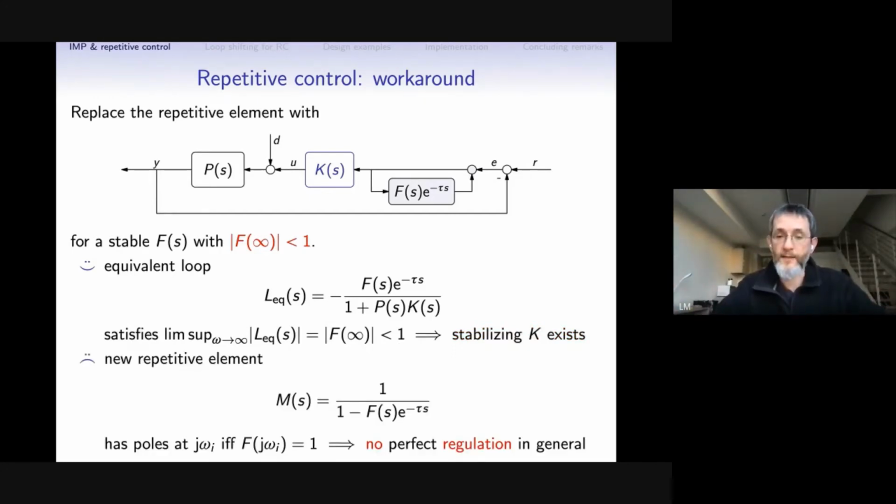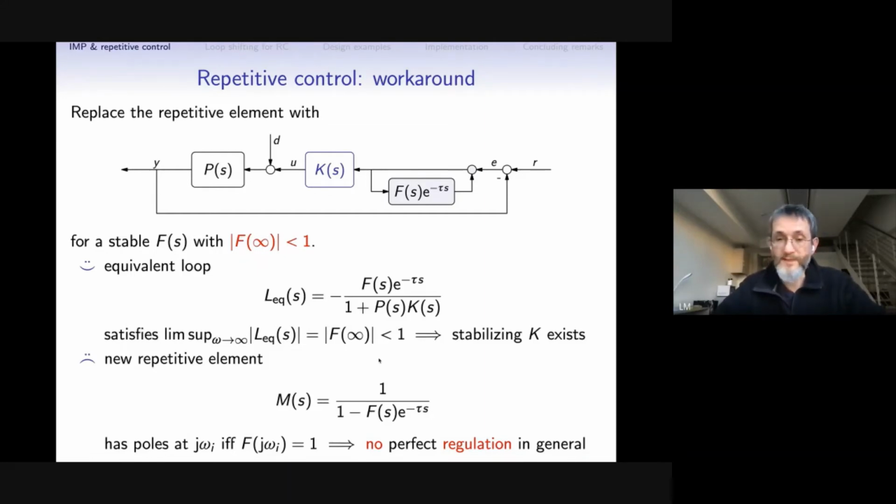So we effectively lose the ability to reject any periodic disturbance and track any periodic R, because in order to do that, we need to guarantee that at every frequency in the Fourier series expansion, the frequency response of the filter is exactly 1, which, taking into account this high frequency gain requirement, is never possible. Okay. But still, this is a reasonable workaround just because in principle, we never need to track an arbitrary periodic signal.